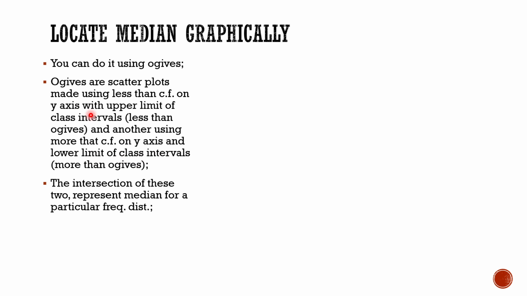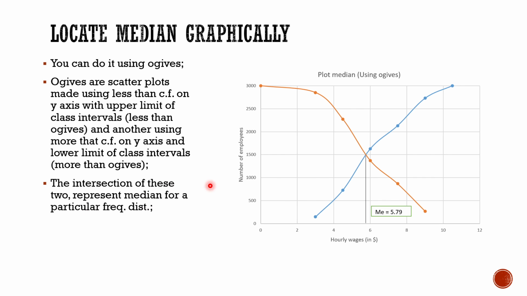The first one is called less than ogive and the second one is called more than ogive. When you plot these ogives in a single xy graph, the intersection of these two represents the median for a particular frequency distribution. I will show you how you will plot this. It can be easily plotted in Excel.